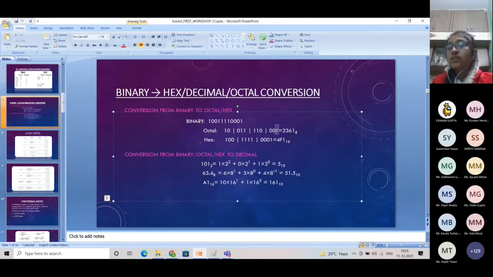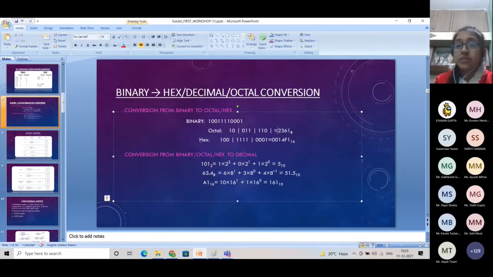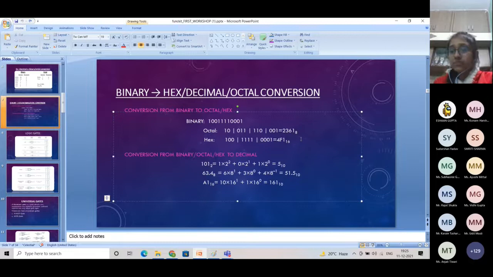Now, how can you write the octal number of this binary number? You will see the value of each group. So 001 is the representation of 1 in decimal, so we will write 1 in place of 001. Now 110 is the binary representation of 6.